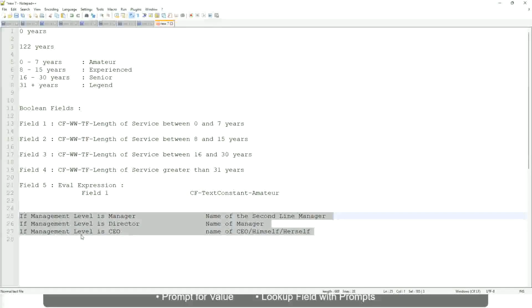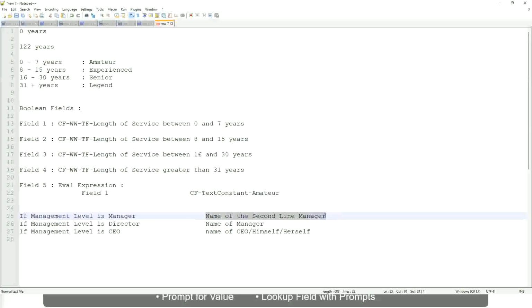Which function would you use? Evaluate expression, evaluate expression band, or lookup range band. Evaluate expression, is it? Yeah, because here you have to return an instance.